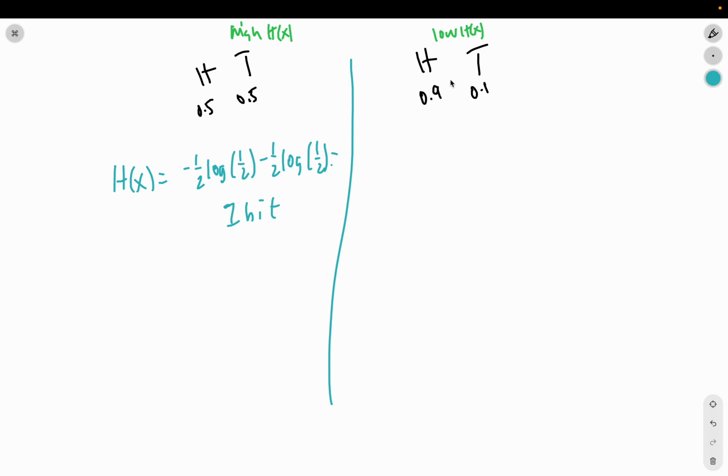Now, if we do it for the biased coin, the unfair coin, the entropy is going to be negative 0.9 log of 0.9 minus 0.1 log of 0.1. I'm going to quickly put that into a calculator. It should hopefully be less than 1 bit. It's coming out to 0.47 bits. So what we're showing is that the biased coin is a much more certain event, and the fair coin is a much more uncertain event.